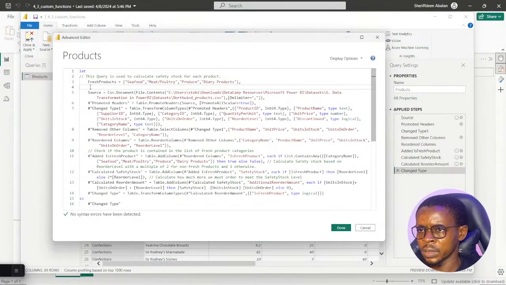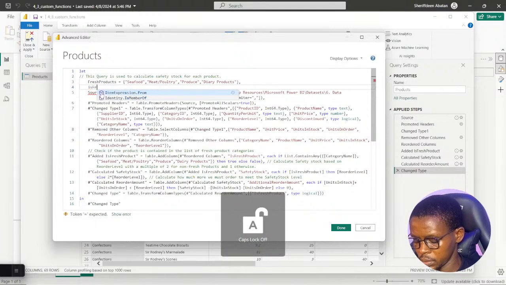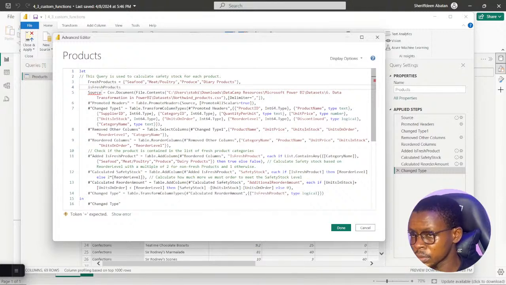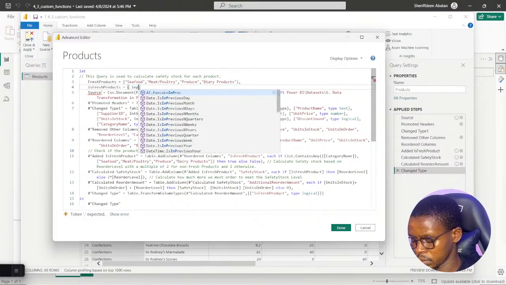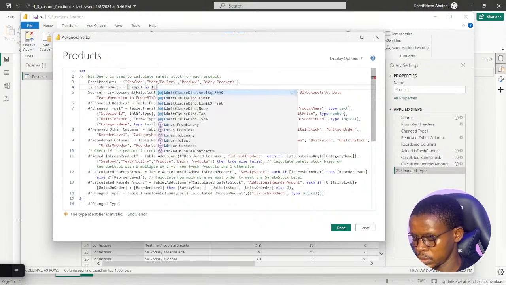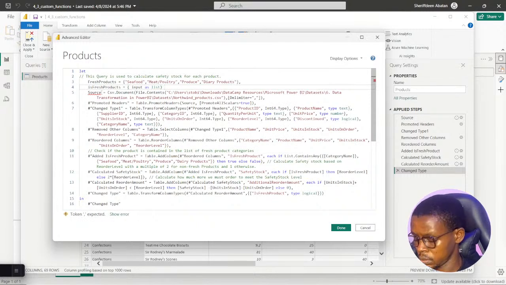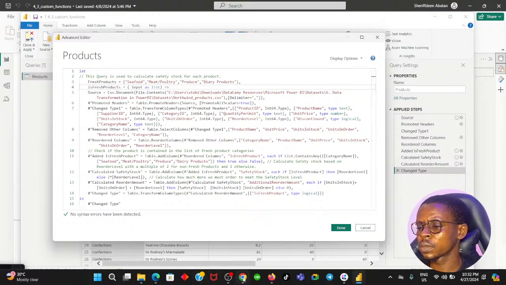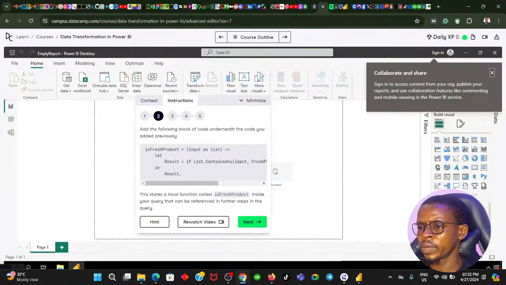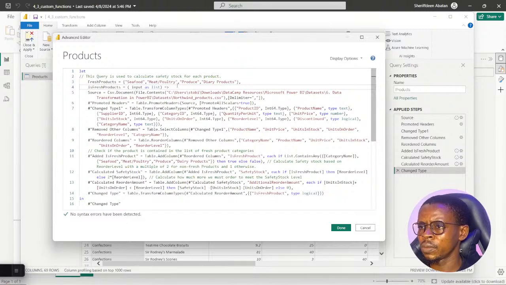Okay, let's do that real quick. Is fresh product equals to open brackets input as list equals to this. Then we have let results. We have a let syntax there.